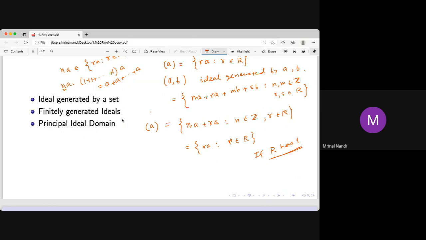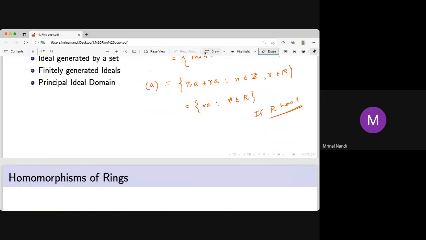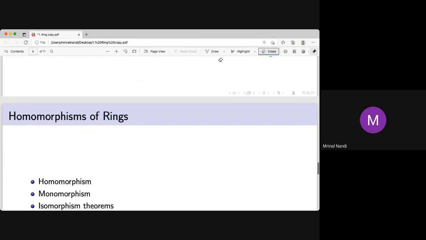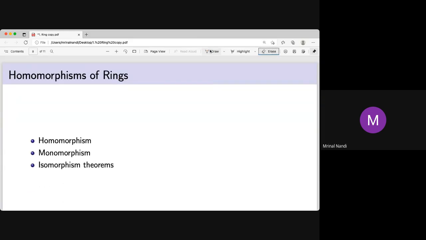What is a finitely generated ideal? It means the ideal is generated by finitely many elements. It may so happen that an ideal is generated by infinitely many elements. An ideal generated by finitely many elements, some 10 or 15 or 1 crore, is called a finitely generated ideal. These are important for model theory. We are not going through the infinitely generated case; we are only dealing with finitely generated ideals.